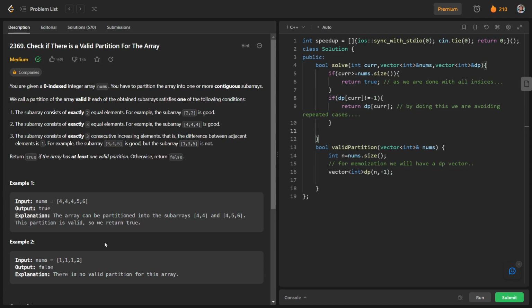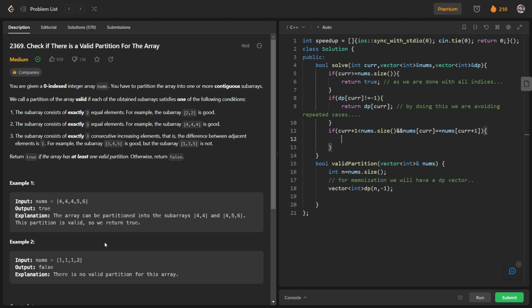So if current plus 1 is less than nums dot size, and nums of current is equal to nums of current plus 1, so these two numbers are the same, then we will check whether solve for current plus 2 is true or not.